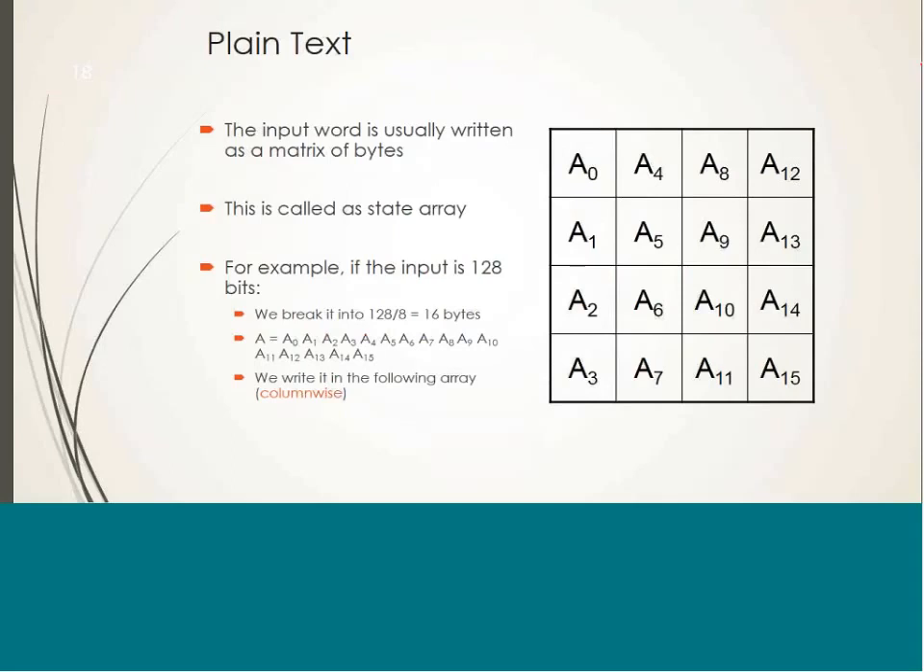So 16 bytes are there in the plain text, and this matrix is also having 16 cells. So you just have to place each byte in one of the cells, and that should be placed in sequence of column wise format.